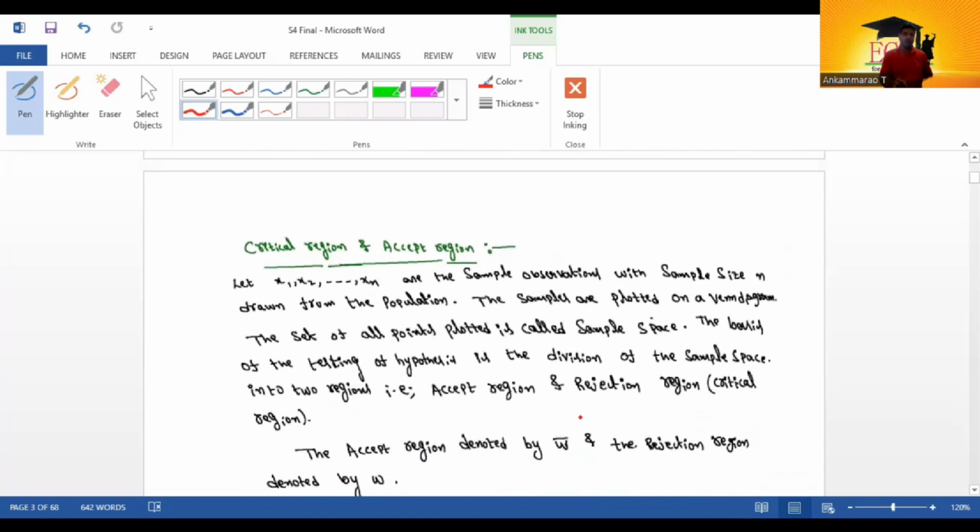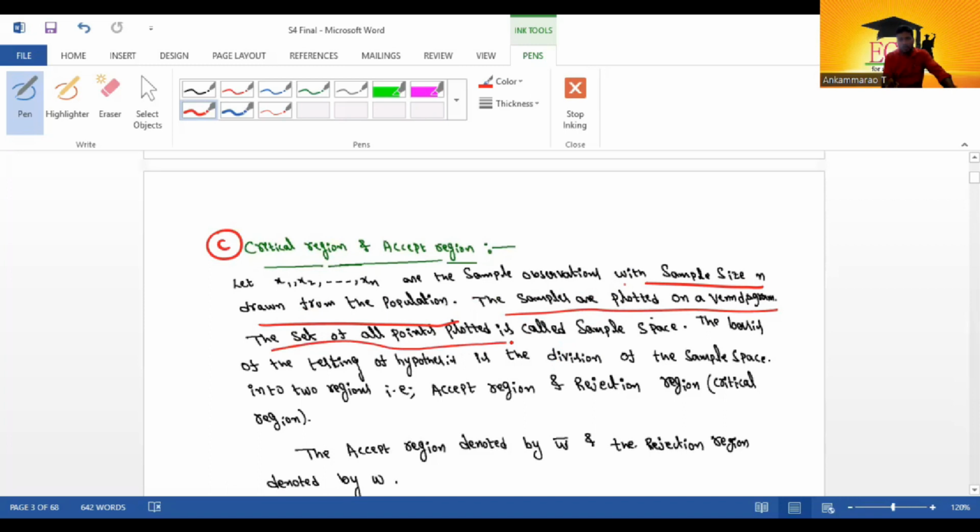Next, the third one is critical region. What is the critical region? So here, let x1, x2, and so on up to xn be the sample observations with sample size n drawn from a population. The samples are plotted on a Venn diagram.